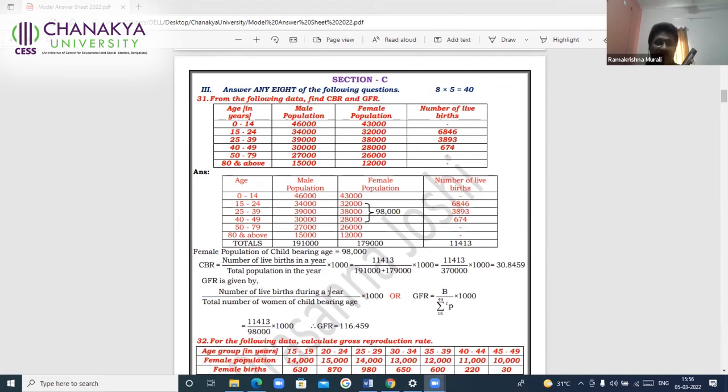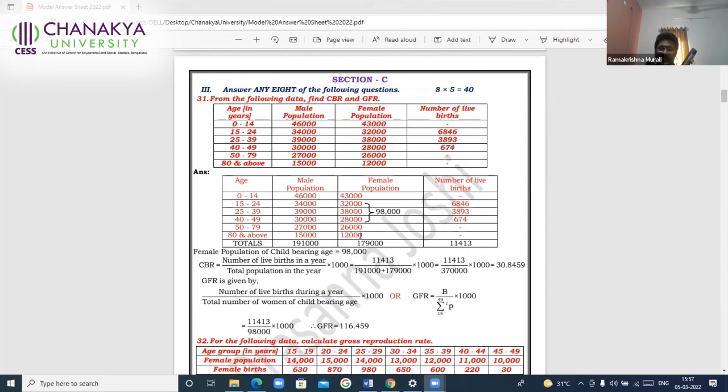Number of live births during a year, no problem at all. You should be very careful with the denominator. Total number of women of childbearing age. Childbearing age means women aged 15 to 49 years. That means women from 0 to 14 years should not be considered. Women from 50 to 79, 80 and above should not be considered.